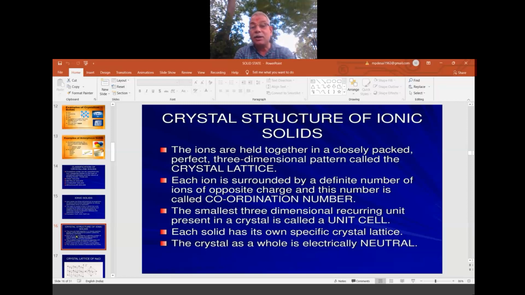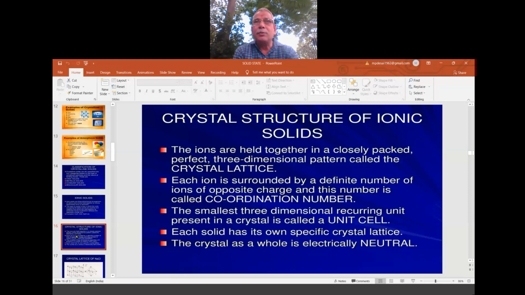Each ion is surrounded by a definite number of ions of opposite charge, and this number is known as the coordination number. That means in the crystal structure of ionic solids, we find the plus ion attracting the minus ion, and the minus ion in turn attracts the plus ion or the cation, but one pattern is maintained.